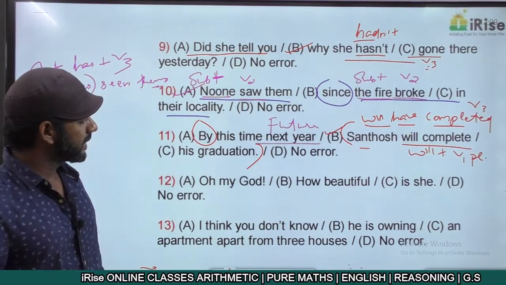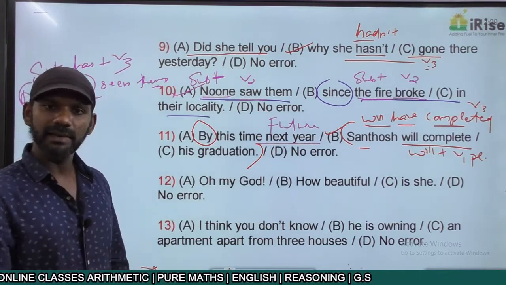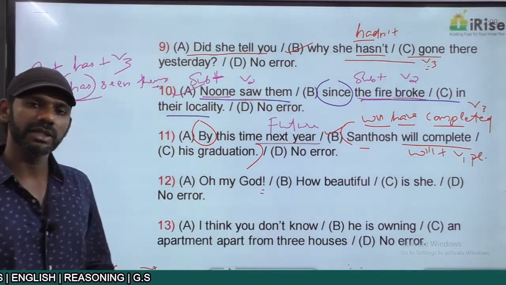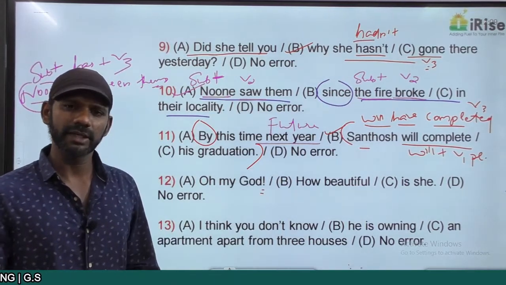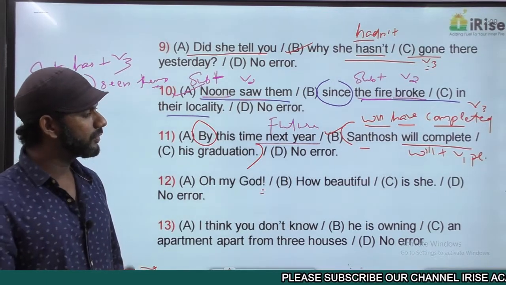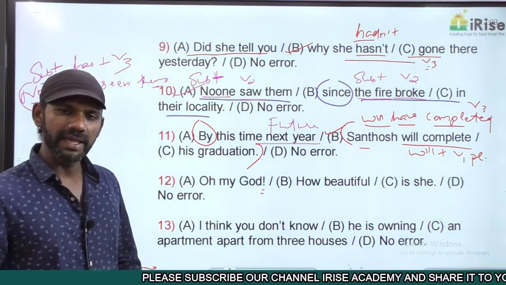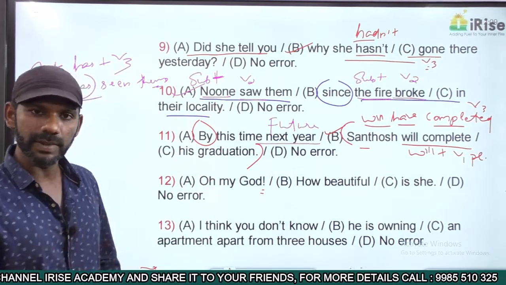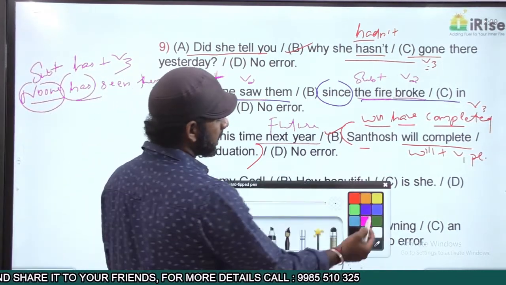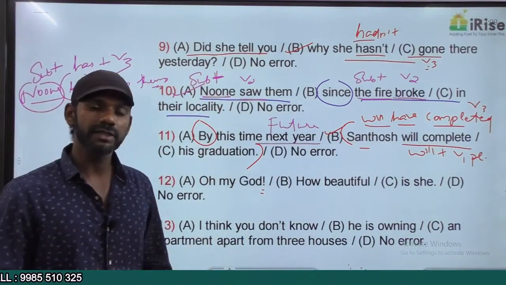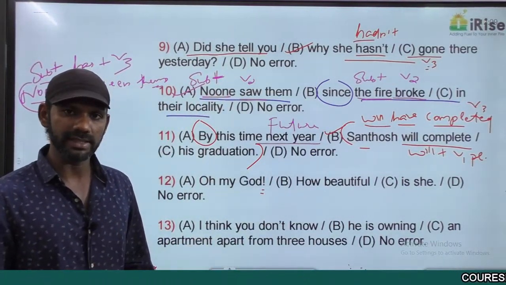Come to next one. Oh my God! This is called an exclamation mark. We use an exclamation mark only when the feelings are sudden. It can be a negative feeling or a positive feeling, but sudden. Oh my God! How beautiful is she? Full stop. This is not an interrogative sentence because it is not ending with a question mark. And if it is not an interrogative sentence, the auxiliary verb must come after the noun or pronoun. That is the rule we discussed.